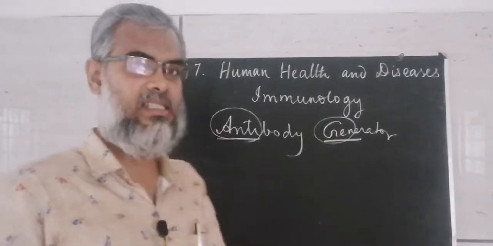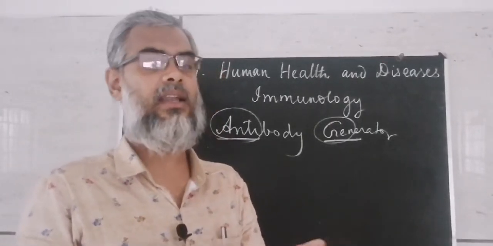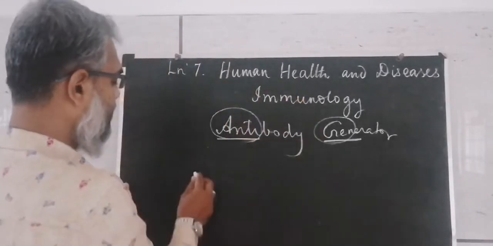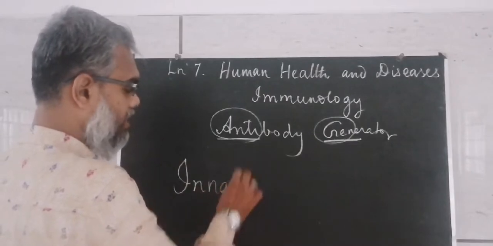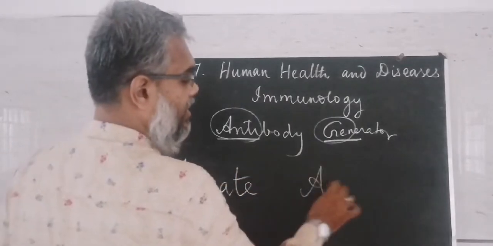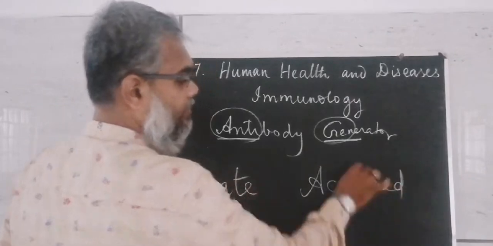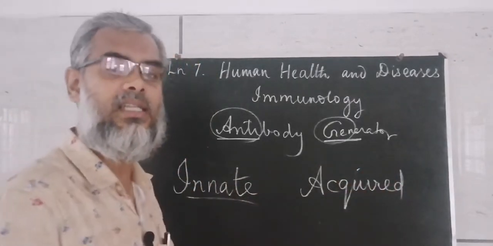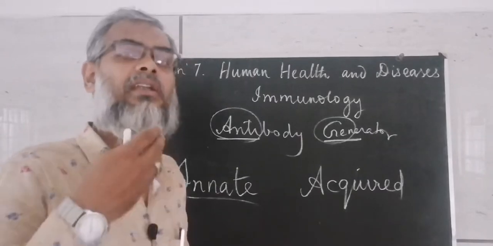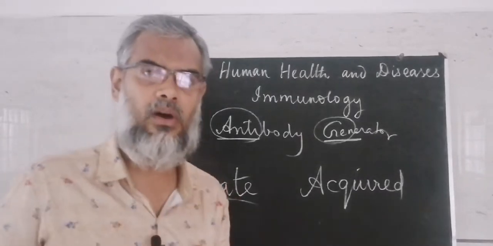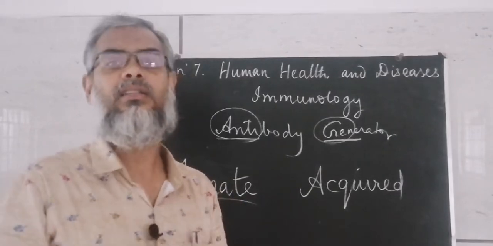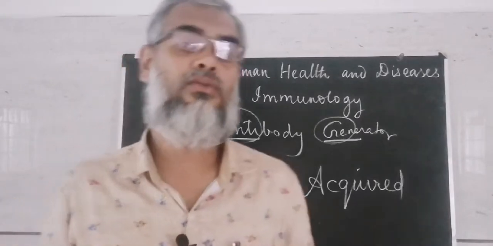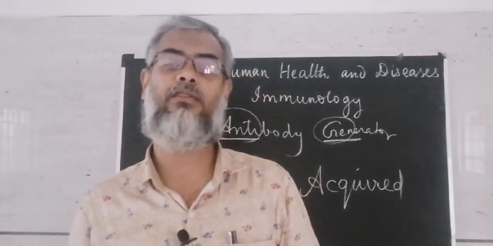So this we discussed in our last class. And next is immunity. When we speak about immunity, there are two types: innate immunity and acquired immunity. Innate means inborn, by nature. When a child is born, during childbirth itself, this type of immunity will be present. We discussed in our last class that 4 types of barriers are there in our body.